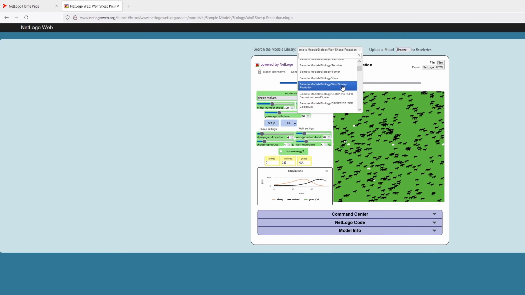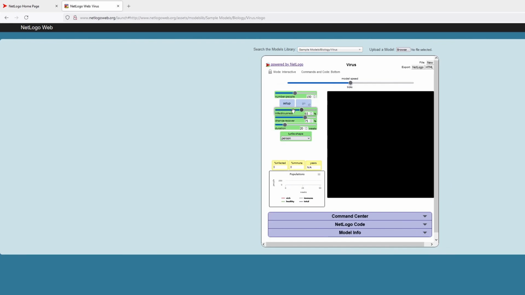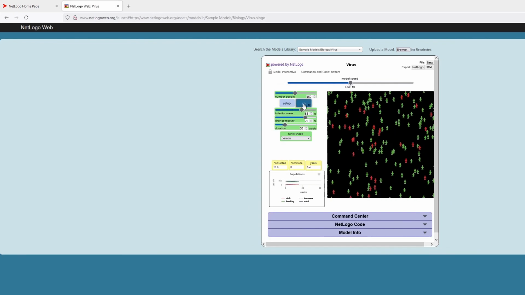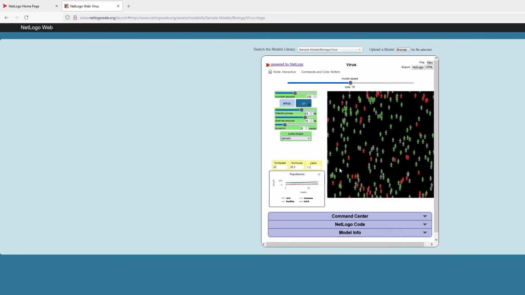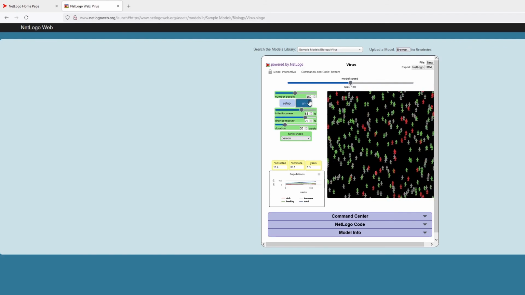But there are limitations in the web version of NetLogo. For example, some of the extensions are not yet available in the NetLogo web version.